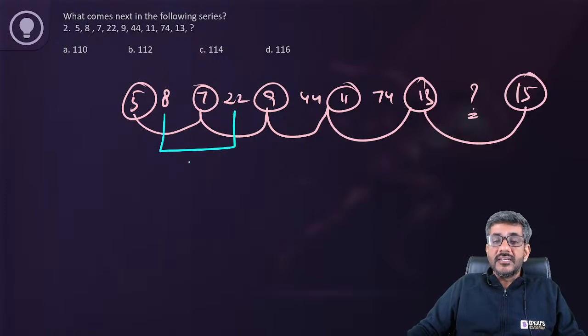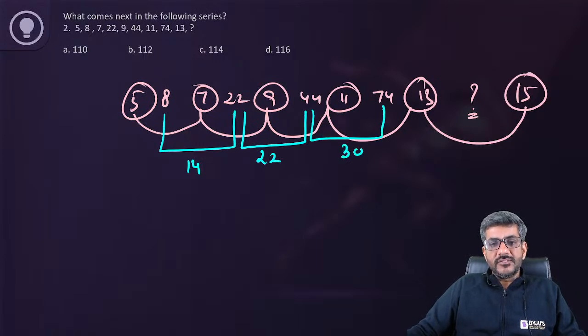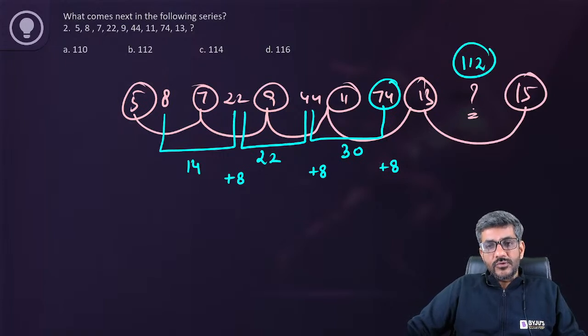From 8 to 22 there is a difference of 14. From 22 to 44 there is a difference of 22. From 44 to 74 there is a difference of 30. So 14 plus 8 is 22, 22 plus 8 is 30. So can I say the next difference should be 38? And 74 plus 38, 112, should be the next number.